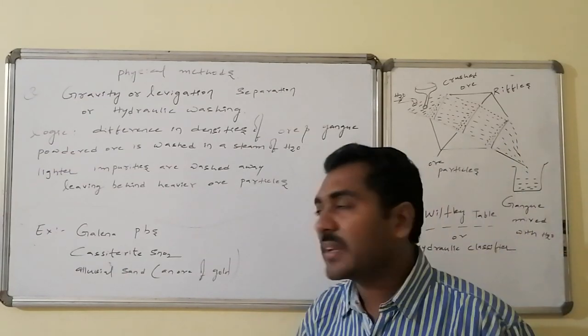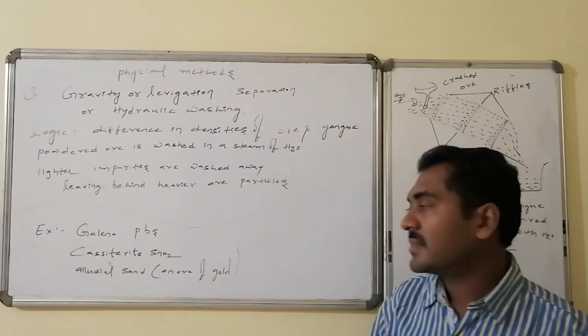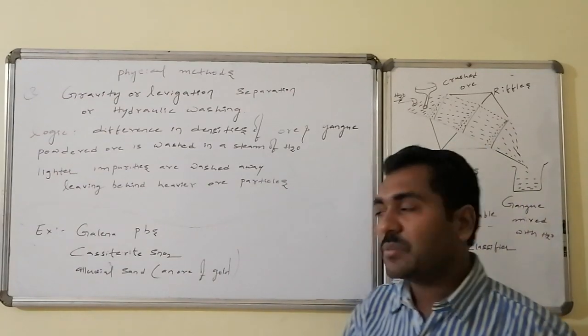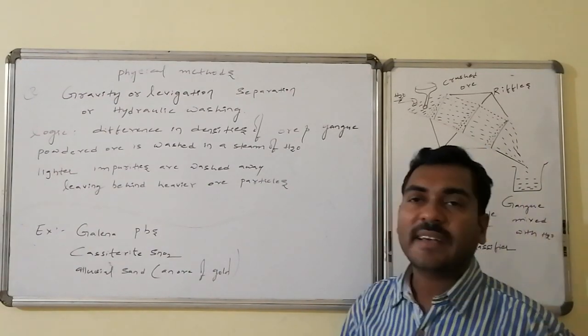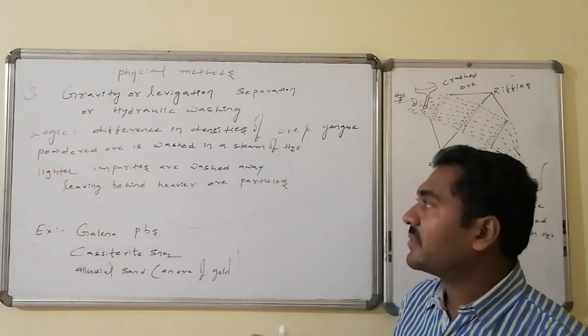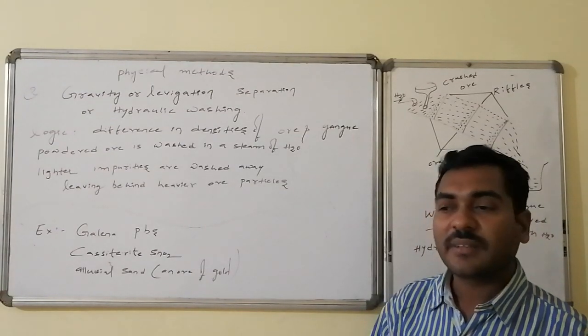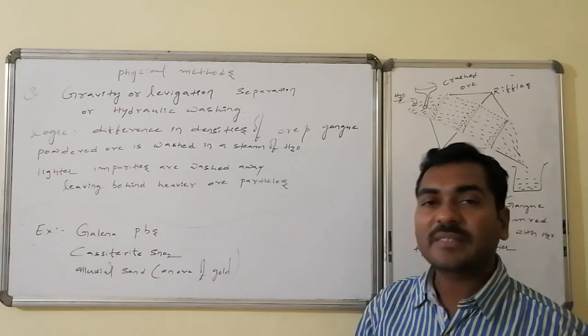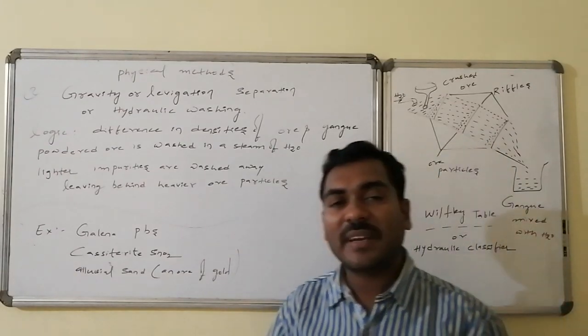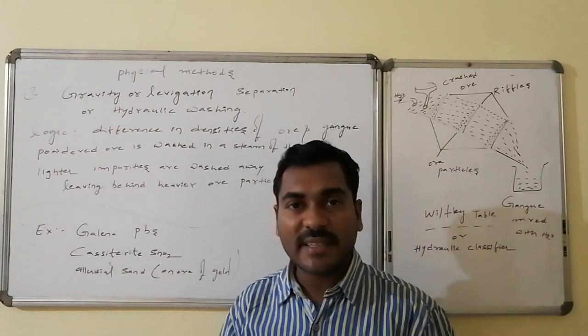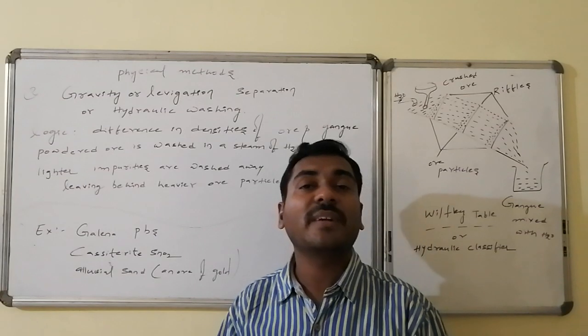Thus, this method is applicable to galena, PbS, followed by cassiterite, SnO2, and alluvial sand, an ore of gold, is also purified by this hydraulic washing method, because there exists a large difference between the ore particles as well as the impurity particles. Thus, this method is applicable for that.